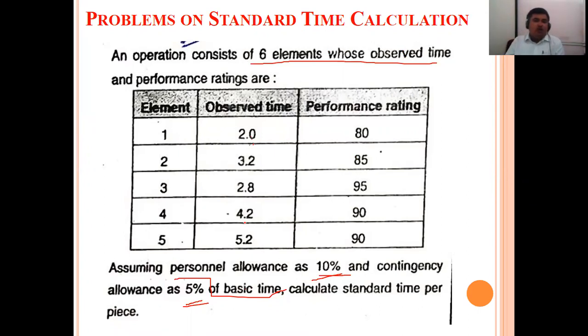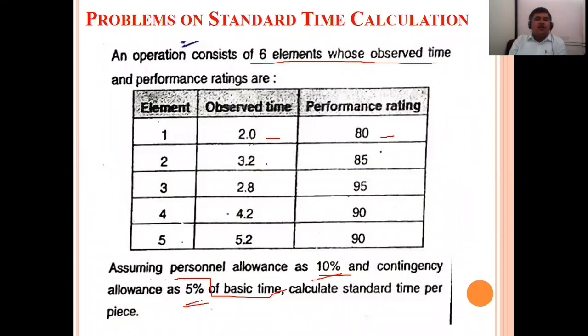In a softer manner, I will say 6 elements are required to complete this particular job. For each and every element, this is the observed time. It may be in minutes, seconds, or hours, but here we are considering minutes. To perform the first operation, 2 minutes is required, and the performance rating we are considering is 80%. The performance rating should not be more than 100.